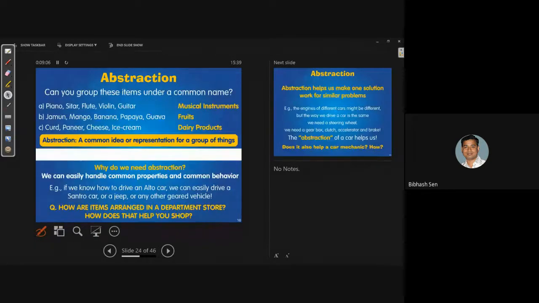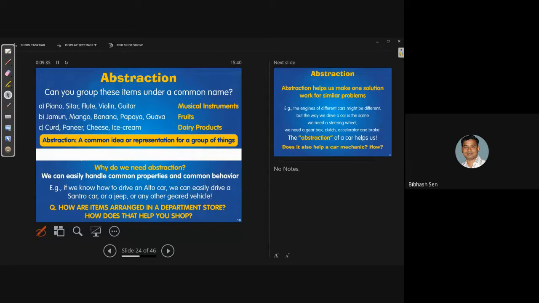Now you see here piano, sitar, flute, violin, guitar, the musical instruments. That's a common property, like the fruit items I gave, which are all eatable, and also some dairy products. So what does it mean? Abstraction, because abstraction can help us solve the problem without giving consideration to unnecessary, less important information.